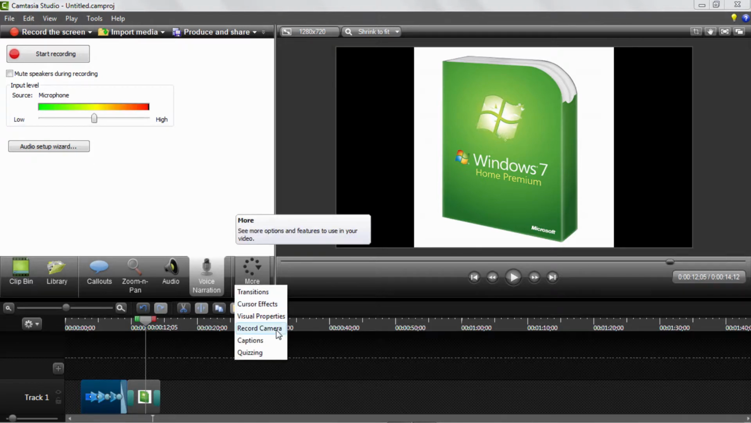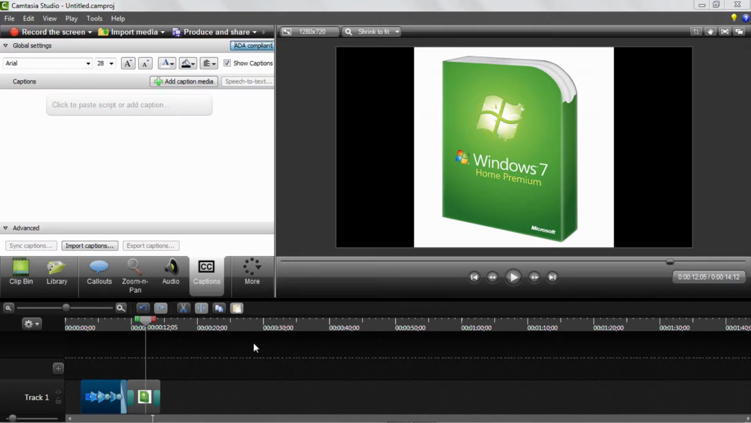Now moving on, over here we see record camera. This is to record your webcam. I don't want to do that because then my face will show up, and I'm not ready for that yet, but it's pretty self-explanatory. Maybe next time I'll put a piece of tape on my webcam just to give you an idea of what it is.